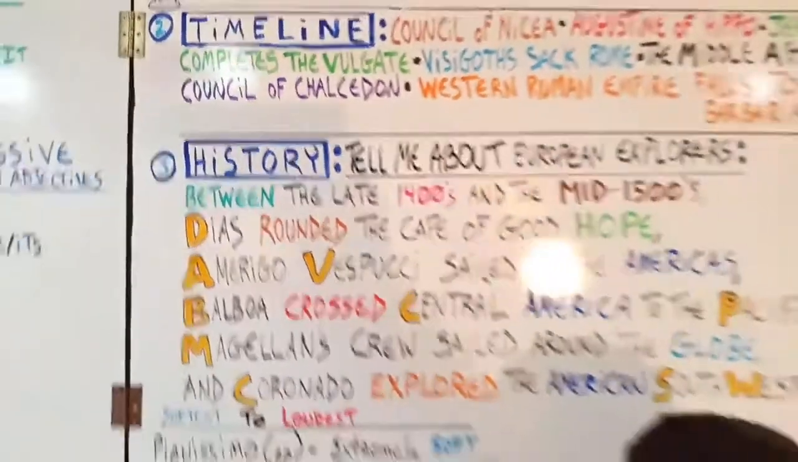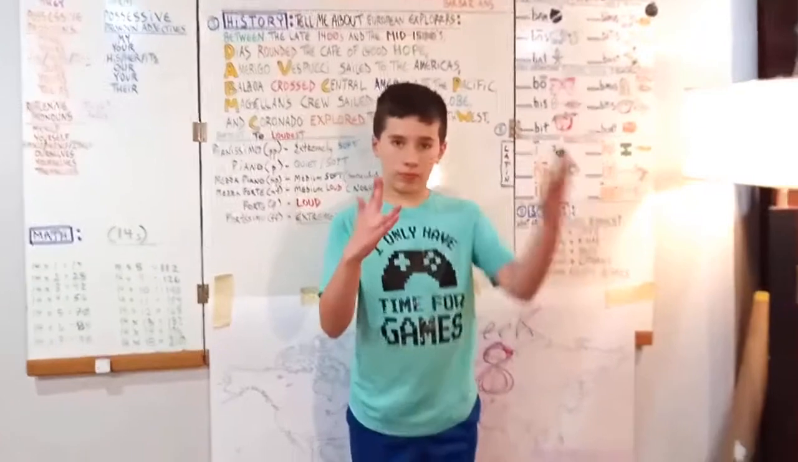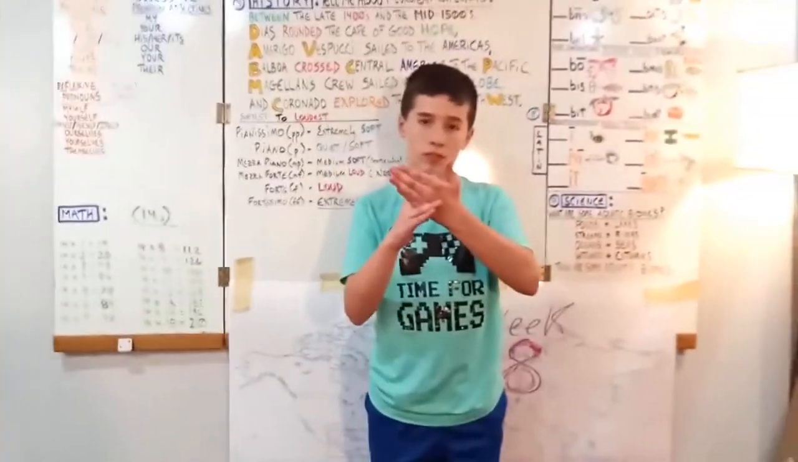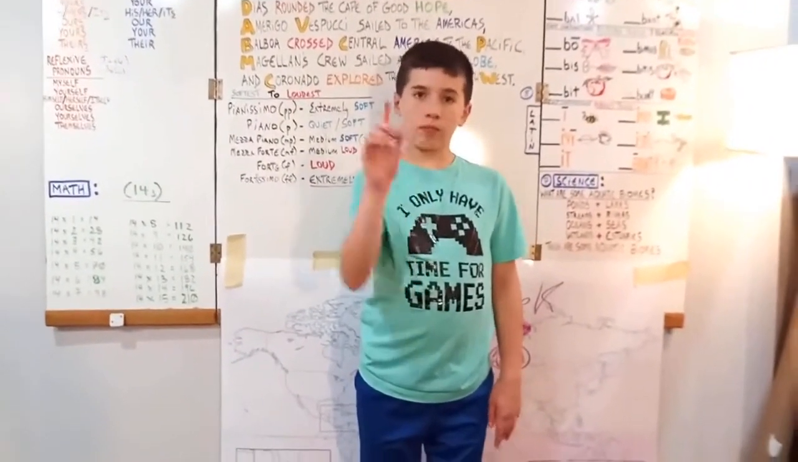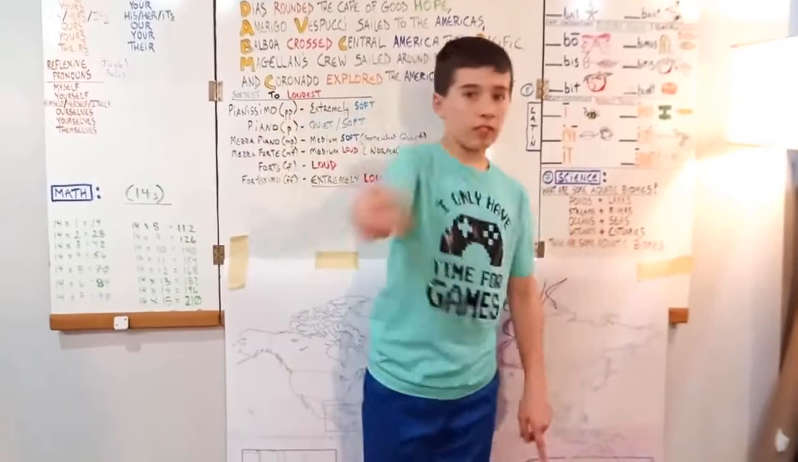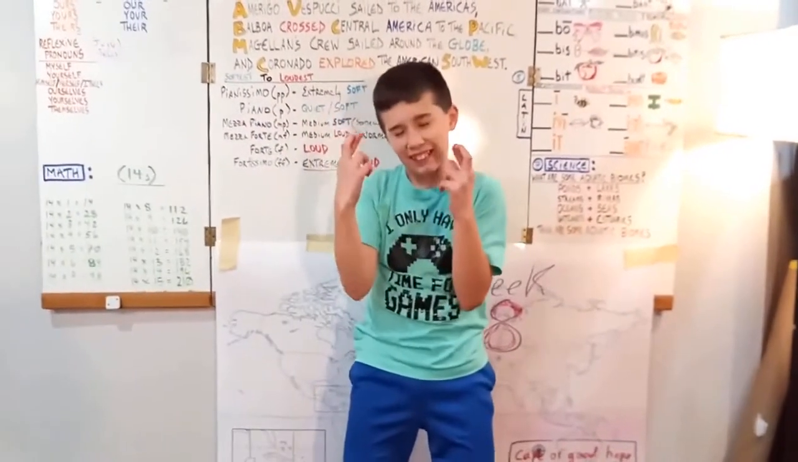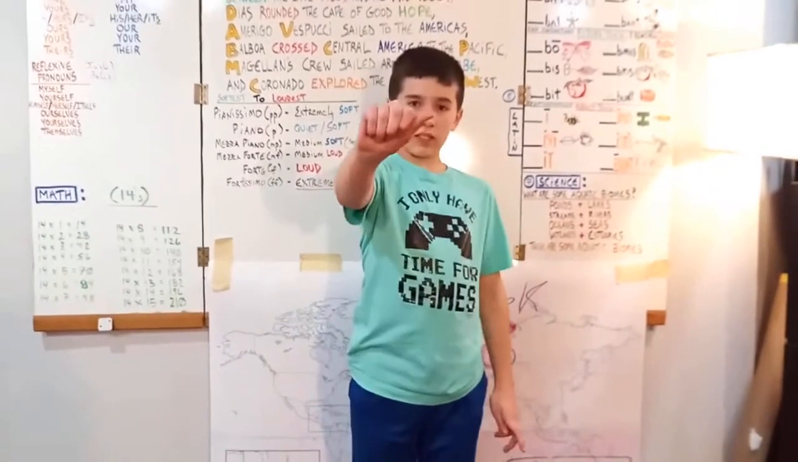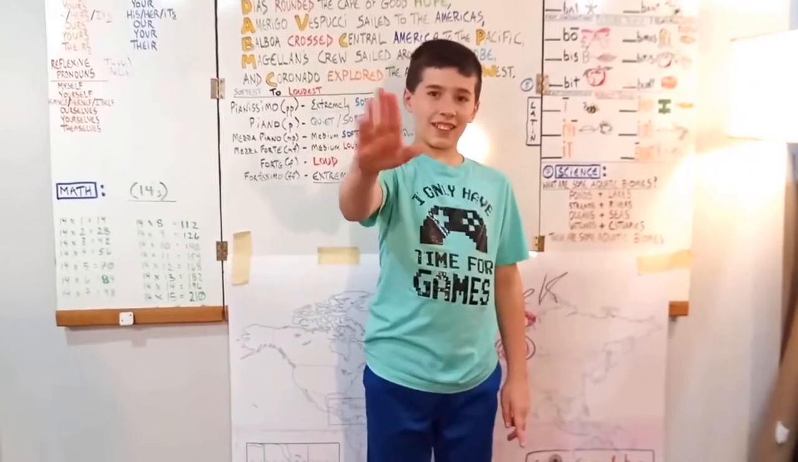Tell me about European explorers. So we're going to start with between, our preposition from last year, between the late 1400s and the mid 1500s. Diaz, we make a D, and he's going to round the Cape of Good Hope. And then Amerigo, make an A. Vespucci. He sailed to the Americas.